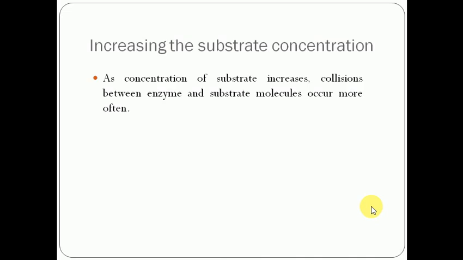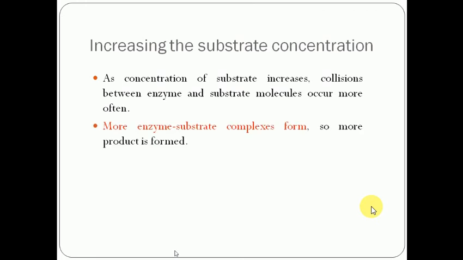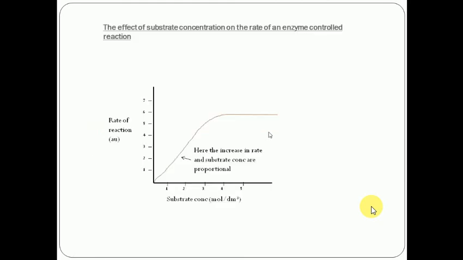Now starting with the substrate. Obviously, as the substrate which is converted to the product increases, the number of collisions between the substrate and the enzymes will also increase. So the enzyme reaction rate will also increase because more enzyme substrate complex is formed, so more product is formed.